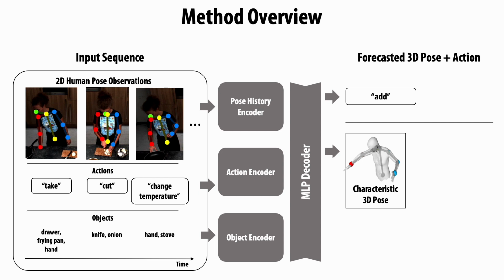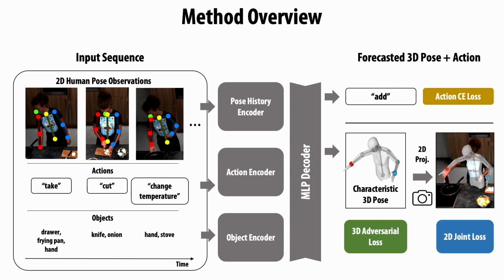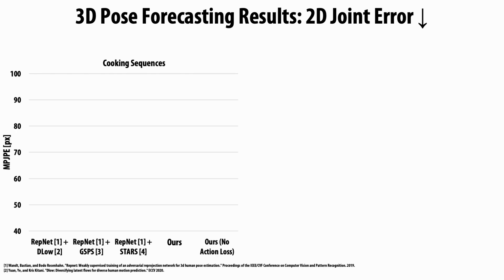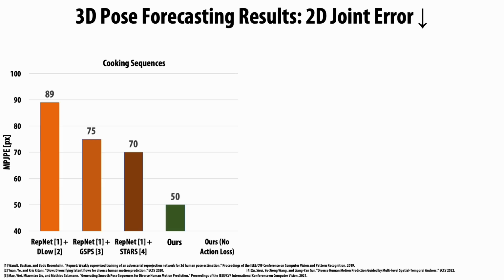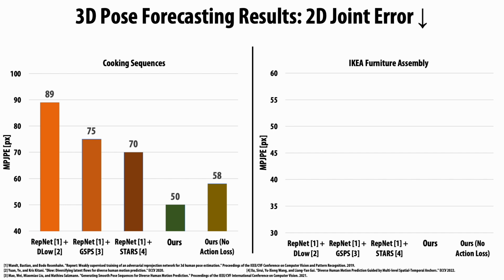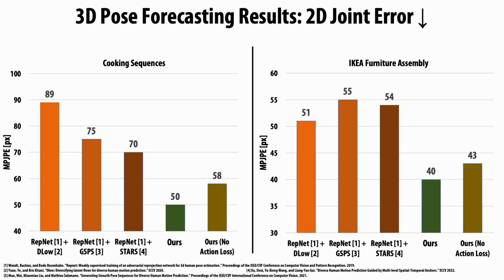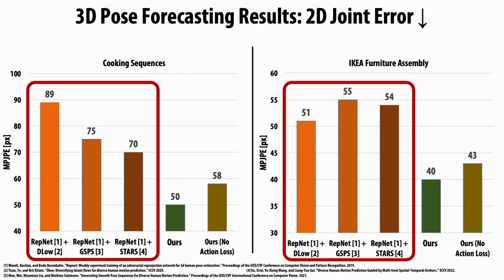We supervise our model with 3 losses: a cross-entropy loss on the predicted action label, a 3D adversarial loss based on our database of valid 3D skeletons, and a 2D joint loss on the projected characteristic 3D pose prediction. We formulate our approach autoregressively to allow for sequence prediction. We evaluate the effect of our joint action and 3D pose forecasting in terms of 2D MP-JPE pose error and compare against state-of-the-art 3D pose forecasting approaches on both datasets.